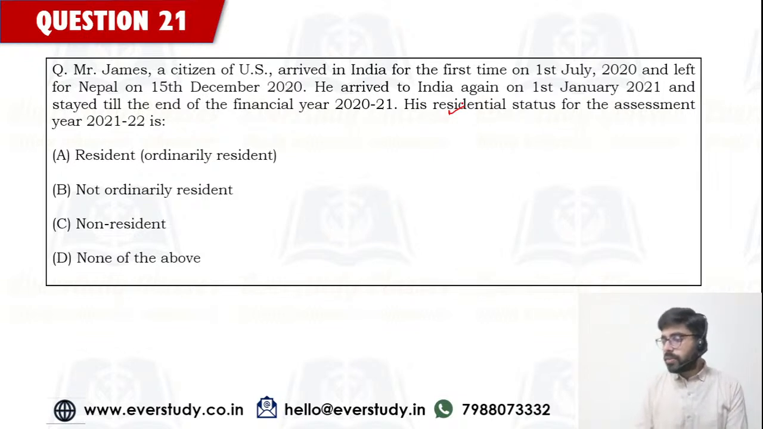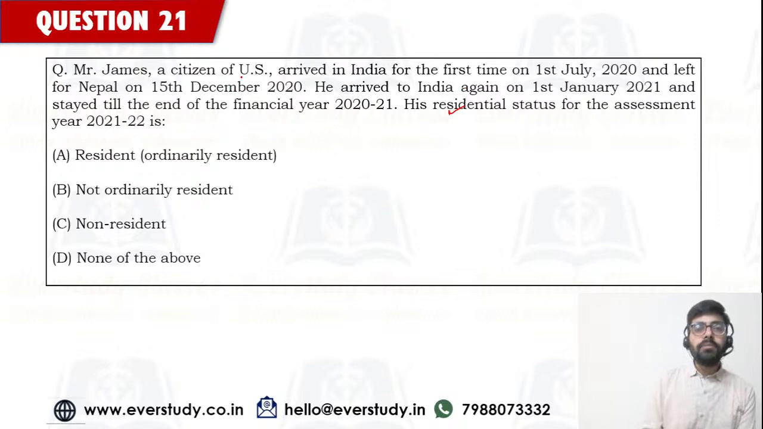I'm getting the answer as option number B from Amresh, Shambhavi, Baswarat, Sandhya, Praveen, Zubair. They all are saying, sir, the answer should be option number B. So Mr. James एक citizen है US के, इंडिया में अराइव कर रहे हैं पहली बार 1 जुलाई 2020 को, and he left for Nepal on 15 December 2020. And he arrived in India again on 1st January 2021 and stayed till the end of the financial year 2020-21.